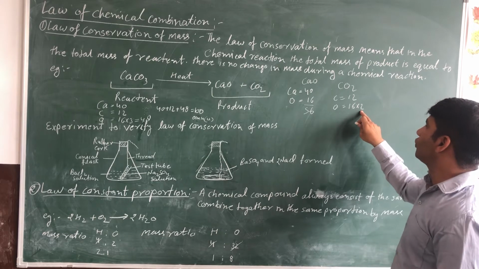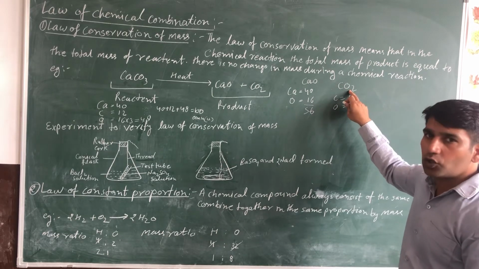Why do we multiply by 2? Because CO2 has 2 atoms of oxygen.